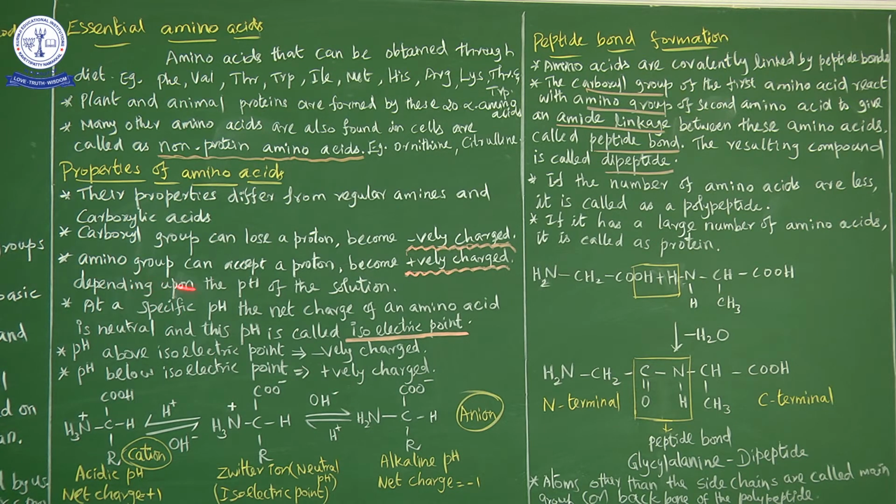And amino acid can accept a proton. So due to the presence of carboxyl group, amino acid la present ஆயிருக்க carboxylic acid group loses a proton. Acid இருக்கனால proton loss பண்ணுது. When it loses a proton, it forms an anion, that is, it becomes negatively charged. And amino acid can accept a proton. Due to the presence of amino group in amino acid, it can accept a proton, because the amine group is a weak base. NH2 group is a weak base. So weak base present ஆயிருக்கு, ready to accept a proton. So it becomes positively charged.